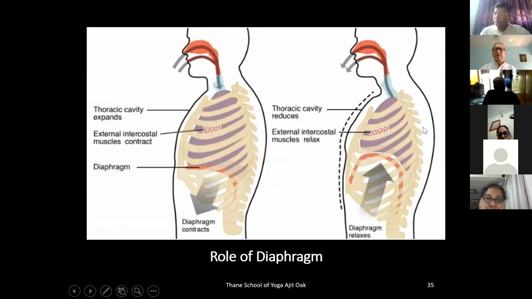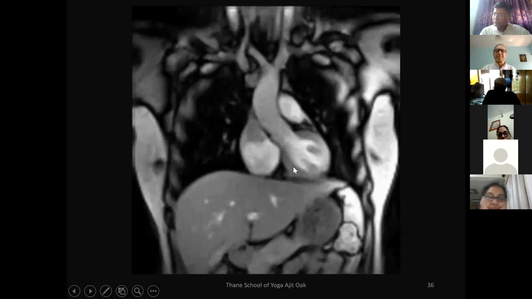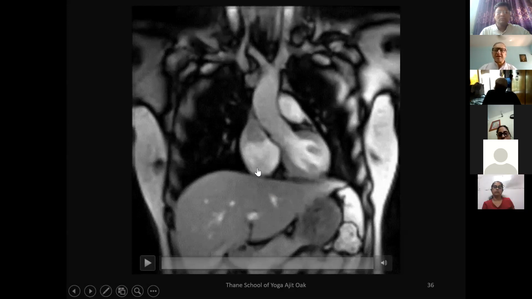The same thing is shown in the diagram, because I have purposely repeated this, different types of diagrams, because we need to understand that. As you can see, the diaphragm contracts, it comes down; the diaphragm relaxes, it goes up, right? Intercostal muscles here, they are relaxing, they are contracting. This is the difference shown. As you can see in this diagram, the chest expands and it comes back to normal. Let's see a small video clip. This is a real-time MRI video clip.